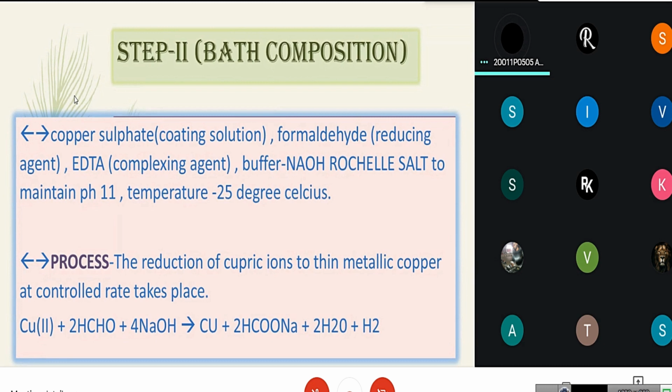The process: the reduction of cupric Cu2+ ion to thin metallic copper at controlled rate takes place. Here the copper 2 ions react with formaldehyde in basic medium. The formaldehyde will be oxidized, and the copper 2 ion will be deposited as copper on the base metal.